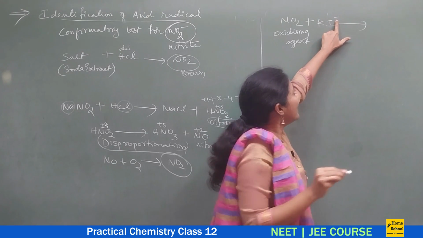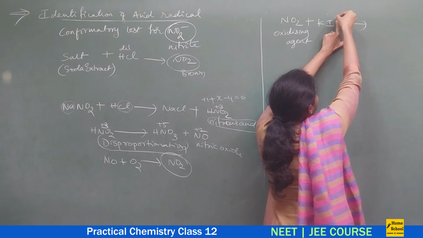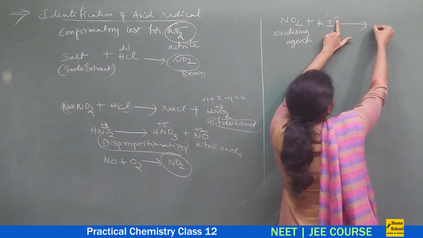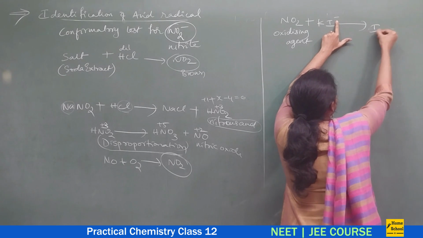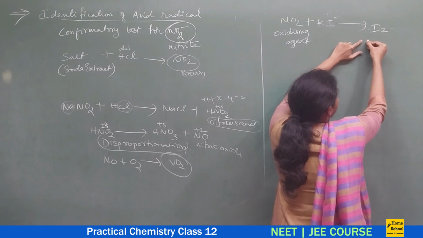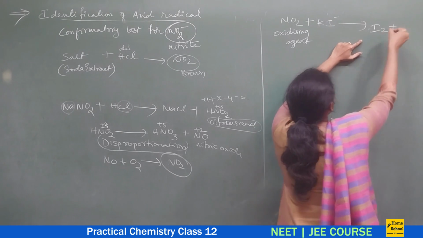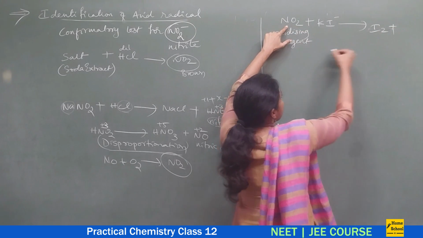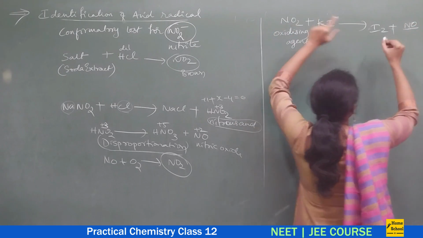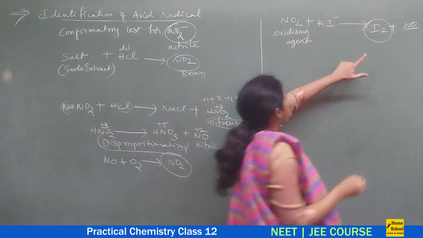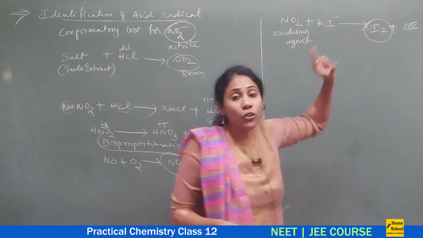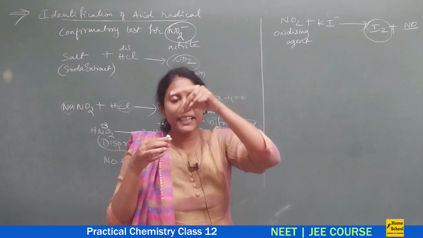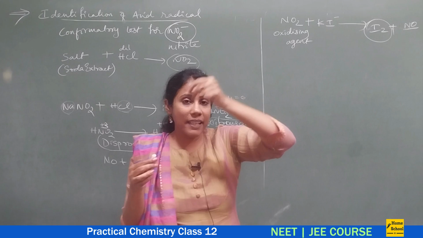So if I minus gets oxidized, if an electron gets removed, what will happen? Neutral I, two I's can combine and you will get iodine vapor. So you will have iodine vapors and automatically this gets reduced to NO. This is important to remember. So the moment NO2 gas is passed through KI, you will be taking a KI solution, you will pass NO2 gas.